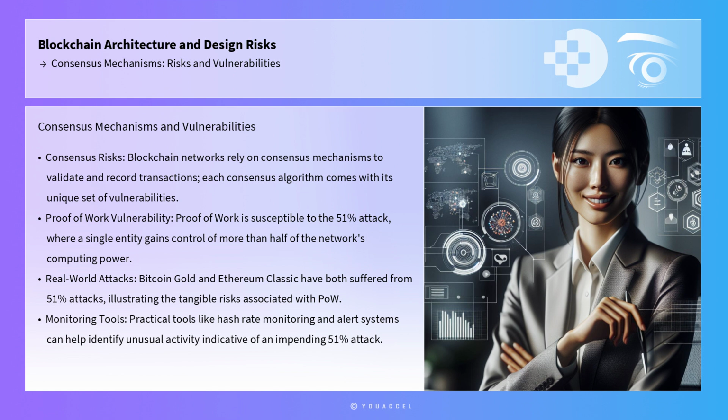This risk is not merely theoretical. Bitcoin Gold and Ethereum Classic have both suffered from 51% attacks, illustrating the tangible risks associated with PoW. Practical tools like hash rate monitoring and alert systems can help identify unusual activity indicative of an impending 51% attack. These tools, when integrated with network analytics frameworks, can provide early warning signs, allowing network administrators to take preemptive measures.